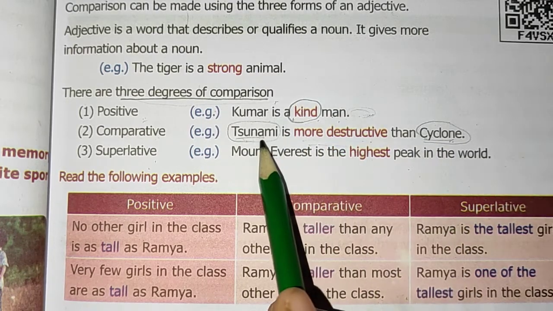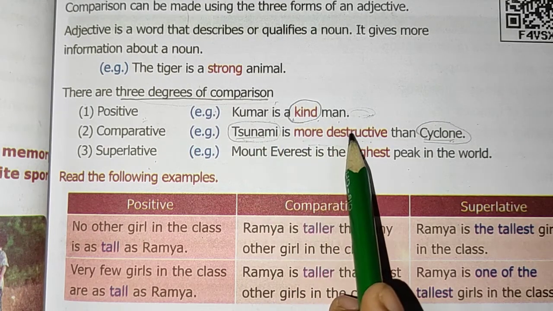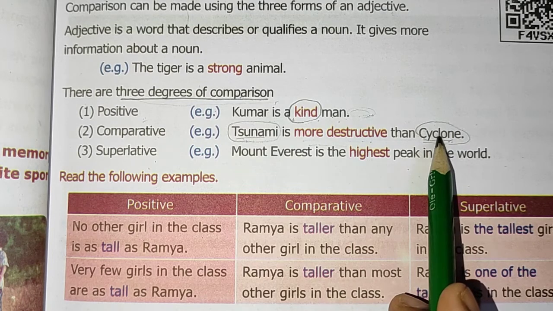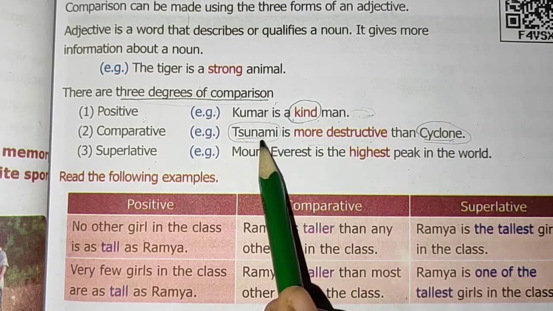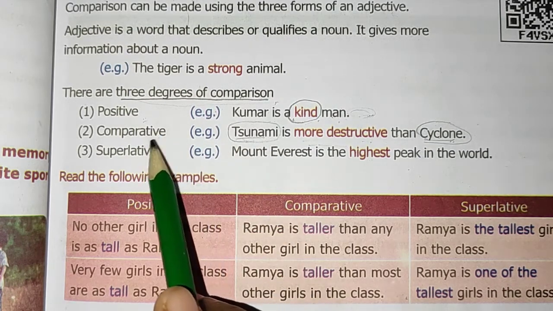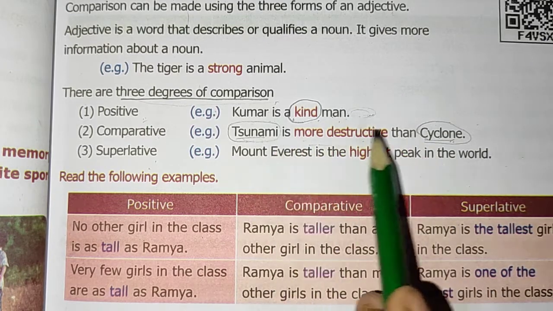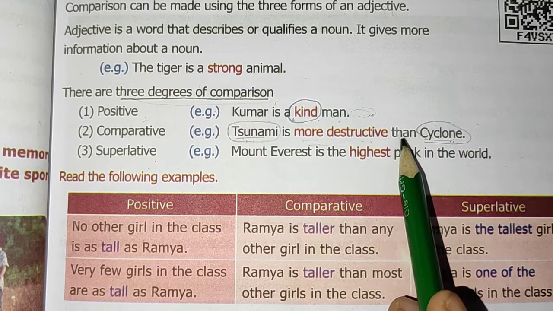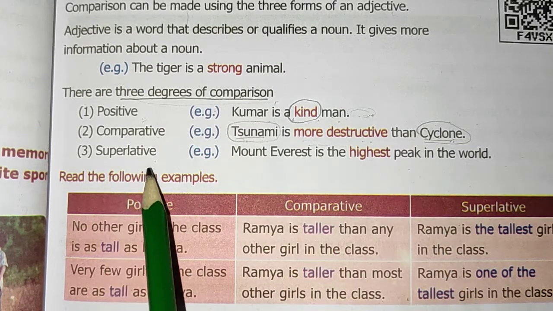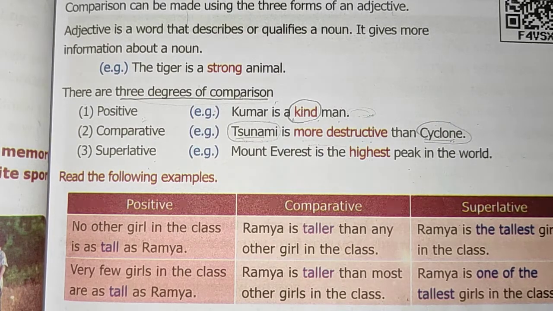So tsunami is more destructive than cyclone, which means cyclone is lesser than tsunami. In comparative degree we compare two things or two objects or two persons. Let us see another example also.